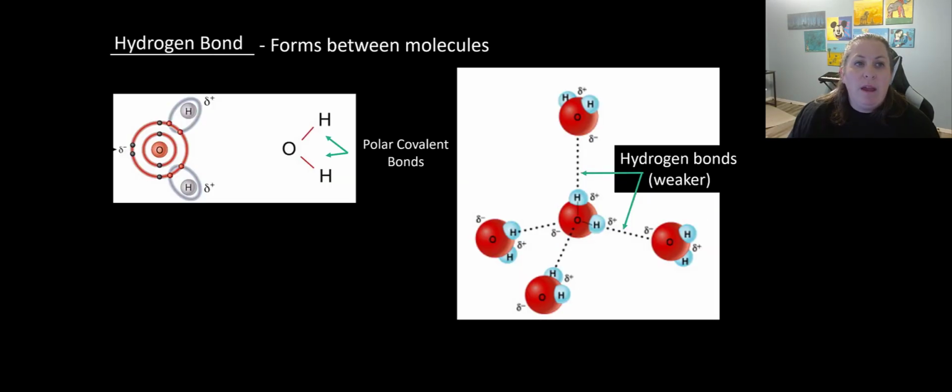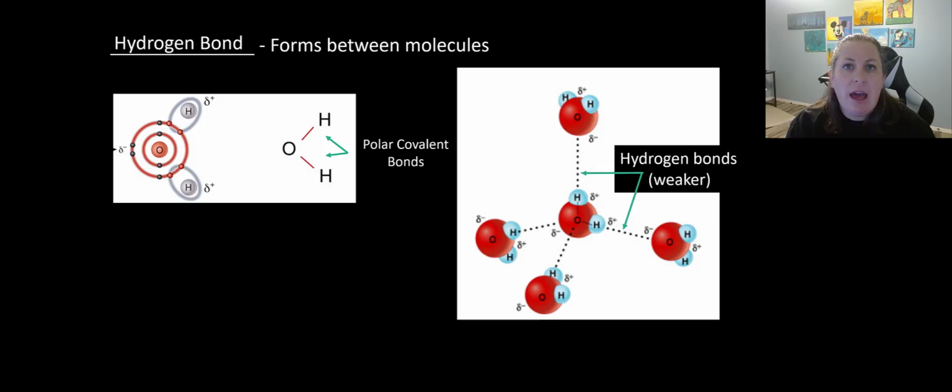Now, hydrogen bonds are formed between molecules. And so if you look here, in this water molecule, I have oxygen bonded to 2 hydrogens. And so in this particular case, they are covalent bonds because they're sharing. But oxygen is a lot bigger than hydrogen. And since oxygen is bigger, it pulls the electrons more often. And so since it does this, this creates what we call a polar covalent bond. So those hydrogens have a slightly positive charge and the oxygen has a slightly negative charge.